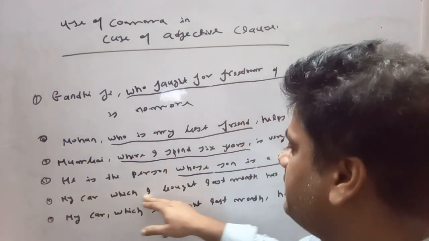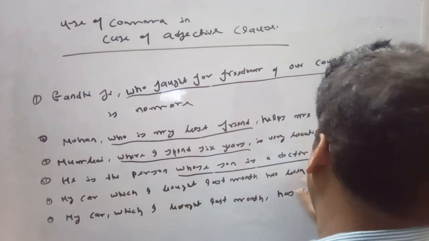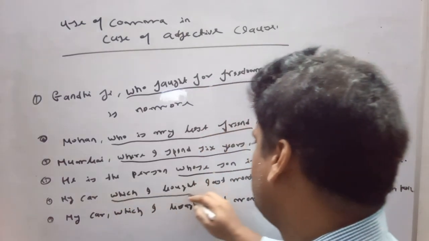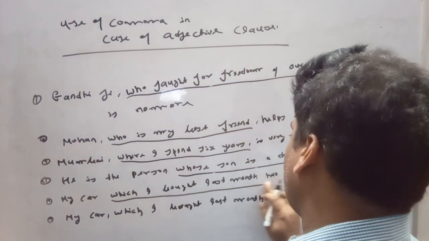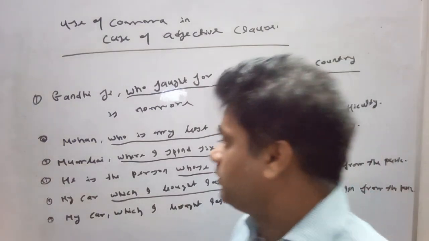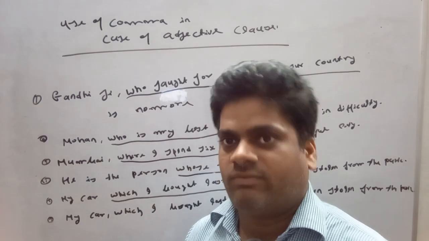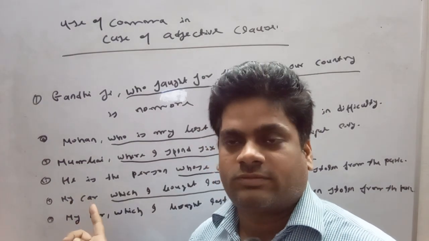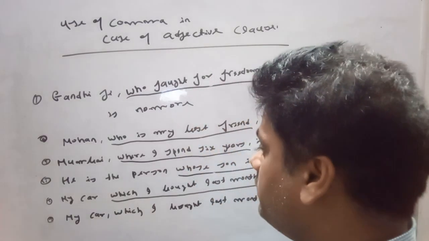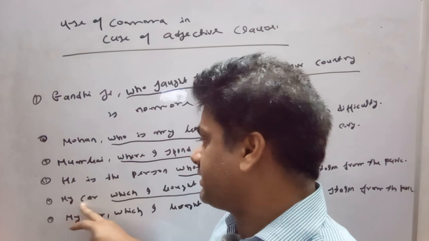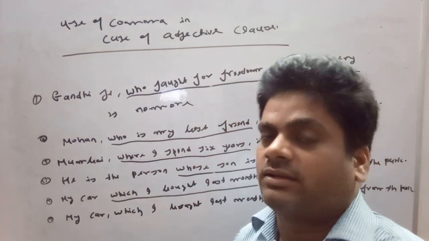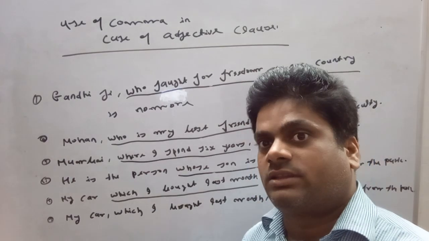First sentence: my car which I bought last month has been stolen from the park. Here, which I bought last month is working as a defining clause. It means I have only one car, and this was parked, and it was stolen. We are talking about this car, my car, only that car which I bought last month.